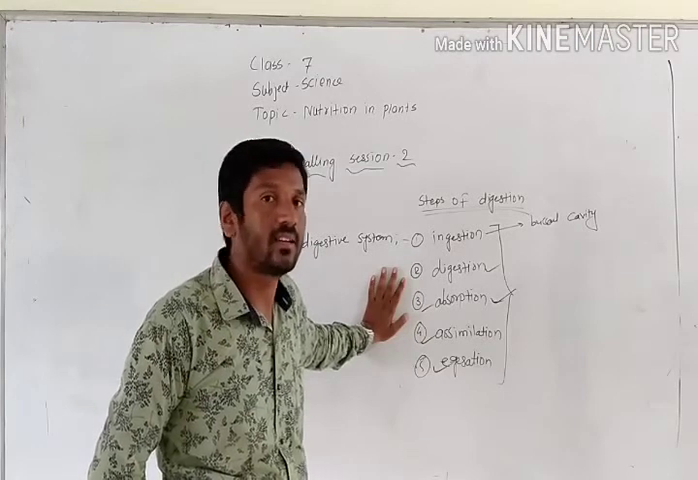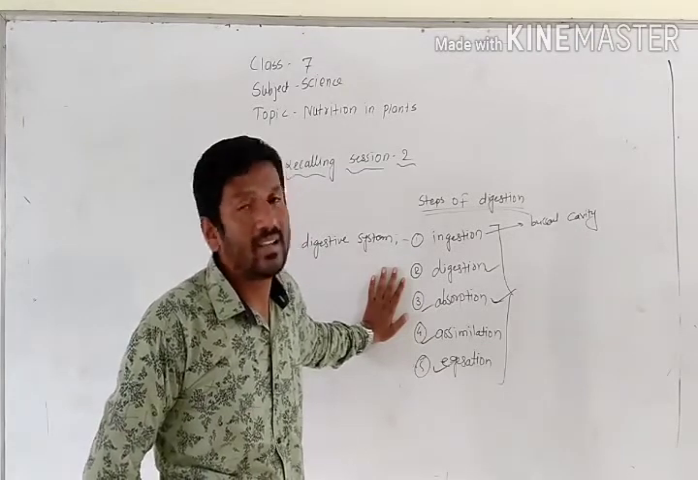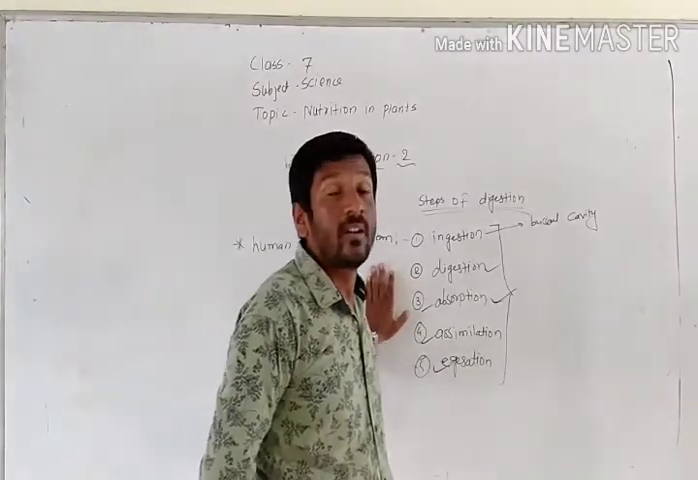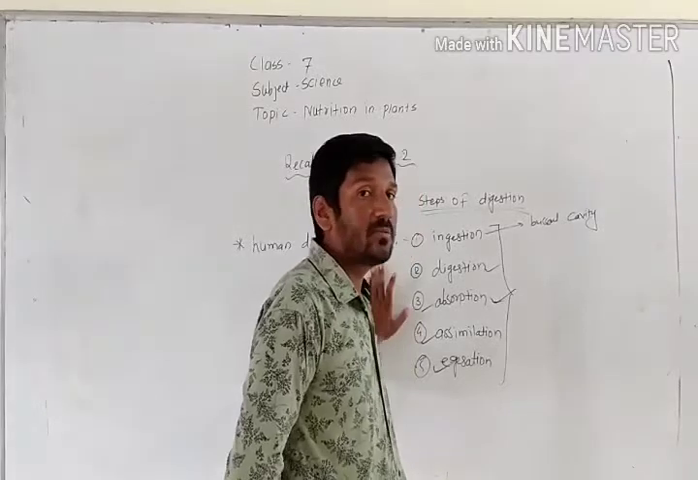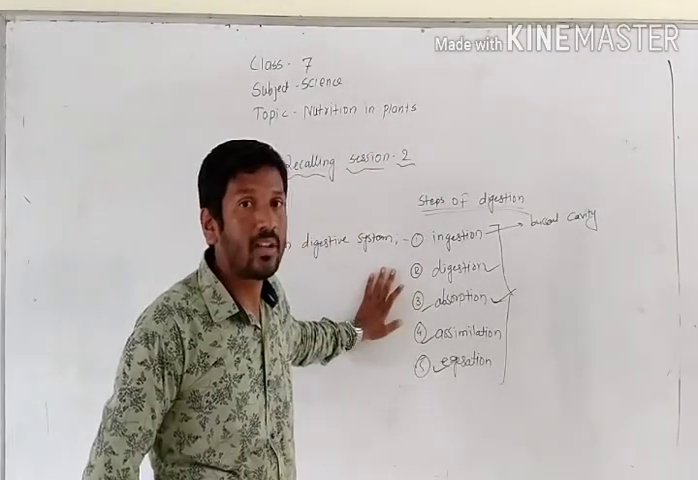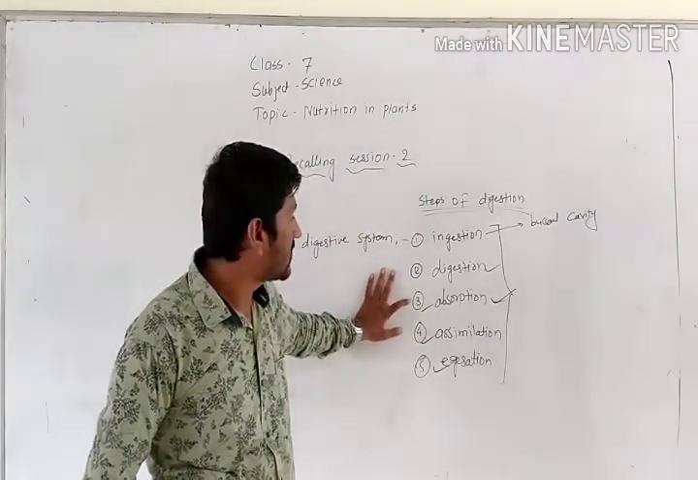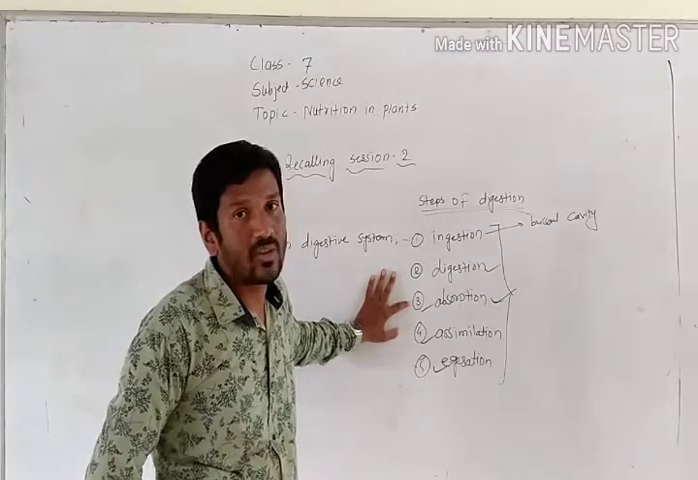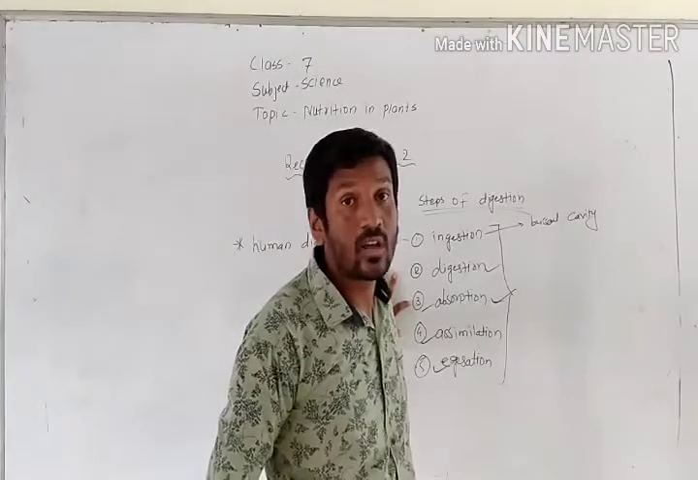In the end of the small intestine, many intestinal juices are also mixed in that. Whatever nutrients are present in that food are absorbed by the villi. That process is called absorption. Whatever food, undigested food and digested food, finally enters into our large intestine.